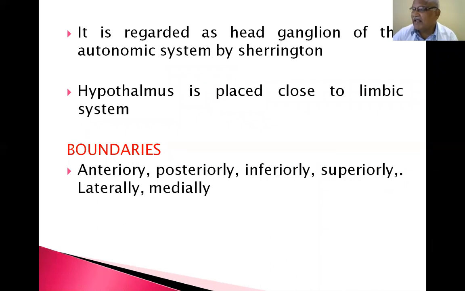Already I told you about the basal ganglia, that is the corpus striatum, amygdaloid body and nucleus. The hypothalamus is placed close to the limbic system. Boundaries: anteriorly, posteriorly, inferiorly, superiorly, laterally and medially. What boundaries are present? We have to know them.